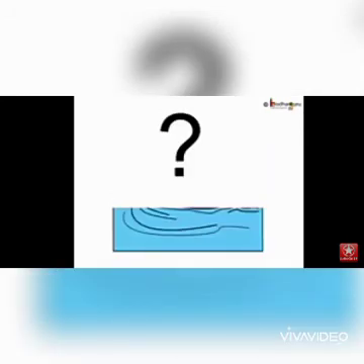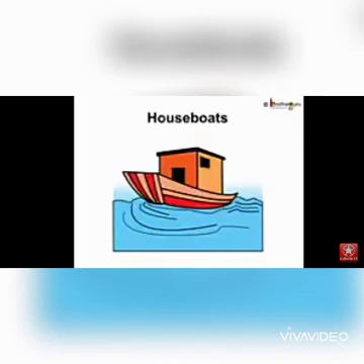Do you know? One more type of temporary or moving house is there. Instead of road, it moves in water. Yes, I'm talking about a houseboat. As the name shows, a houseboat is a house built on a boat. In India, houseboats are generally found in Kashmir and Kerala. These have all the facilities which can be found in any house.